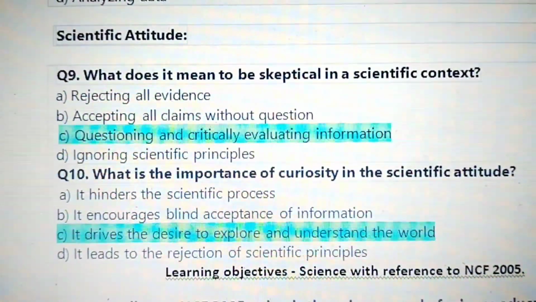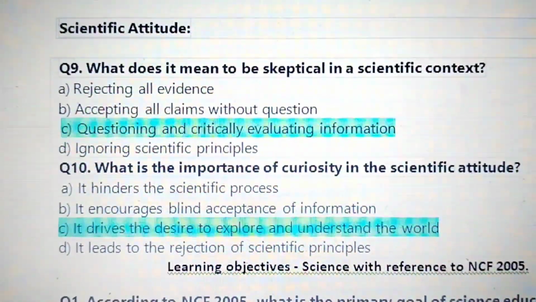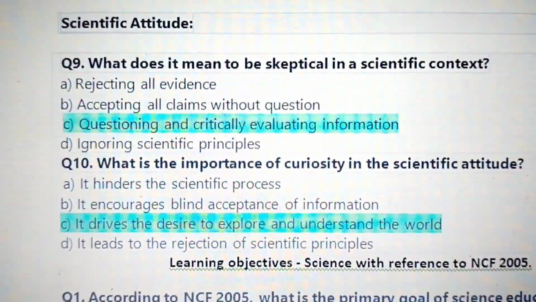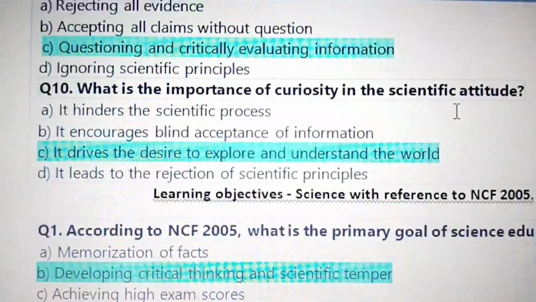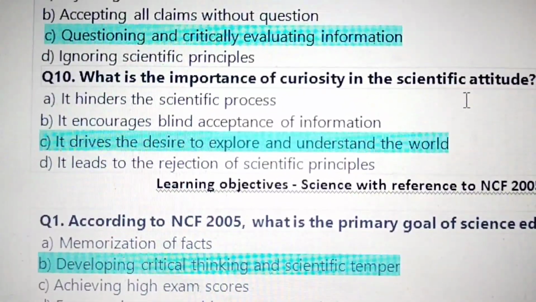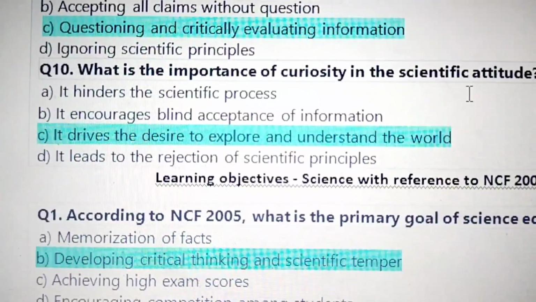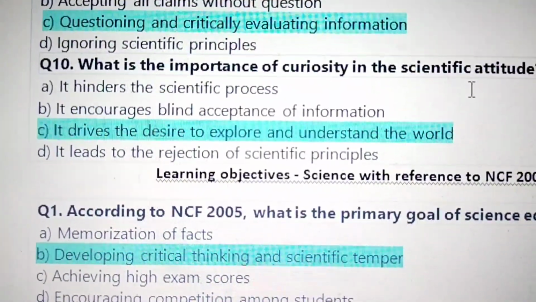Scientific attitude. Question 9. What does it mean to be skeptical in a scientific context? Answer: questioning and critically evaluating information. Question 10. What is the importance of curiosity in the scientific attitude? Answer: it drives the desire to explore and understand the world.